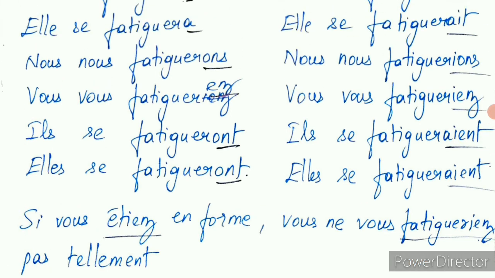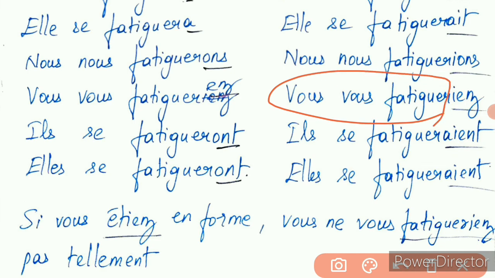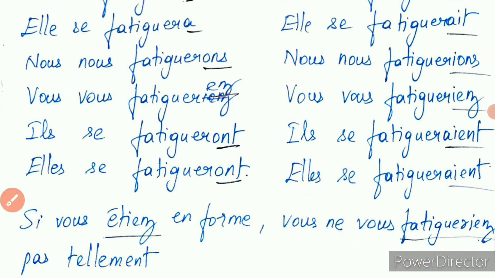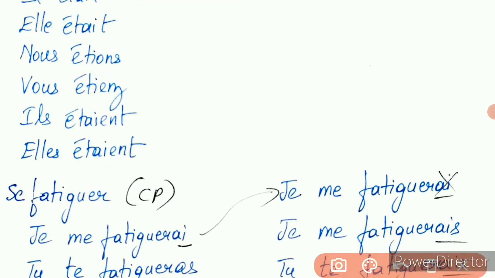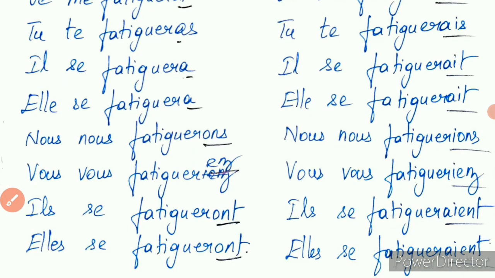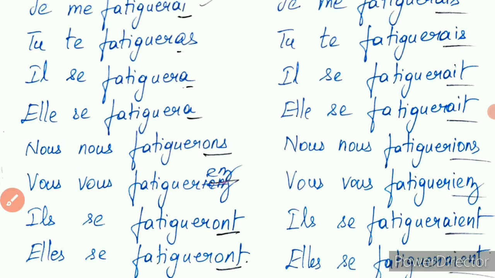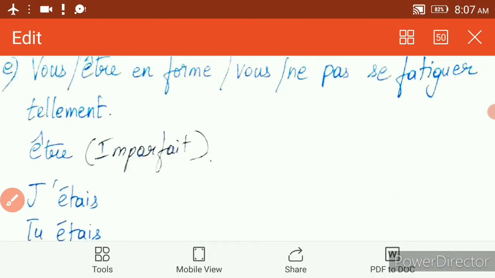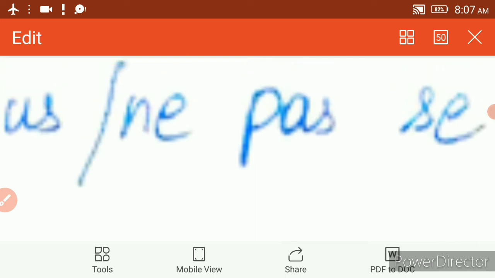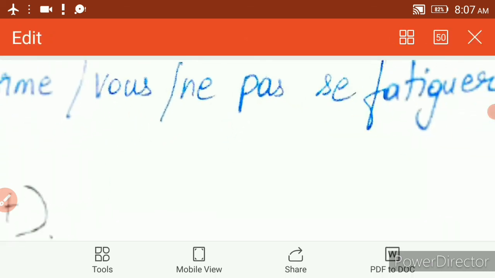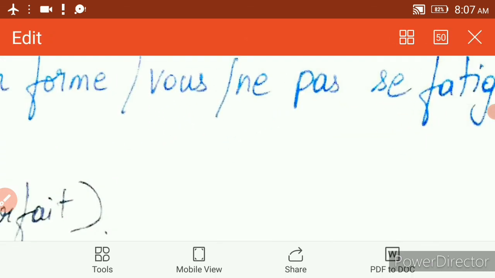You are picking up this vous fatiguerez, and the sentence is a negation, so you have to insert the negation between these two. Clear? See, vous étiez, you take this vous étiez and vous fatiguerais, and then the question is in negation. Where is the question? Here: vous ne pas se fatiguerez.